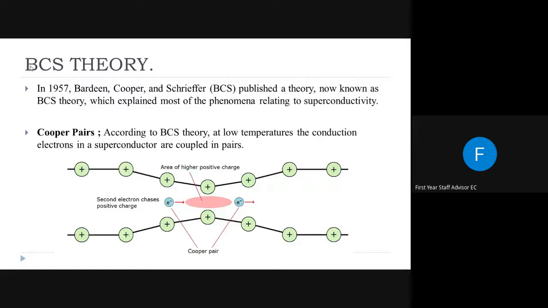After reaching a critical temperature or a transition temperature Tc, what happens? The atomic vibrations get frozen down. So there will be no further hindrance or blockage to the movement of conduction electrons, or we can say there will be a lower probability for collision between these conducting electrons and vibrating atoms.